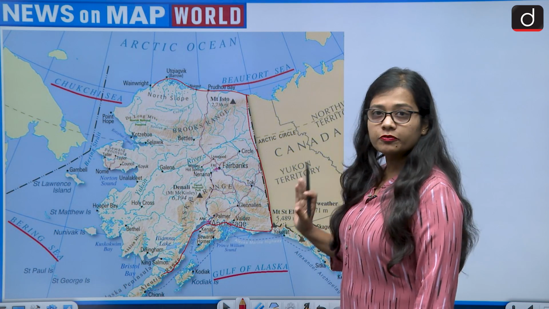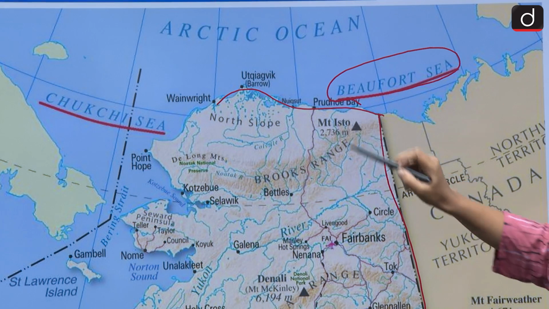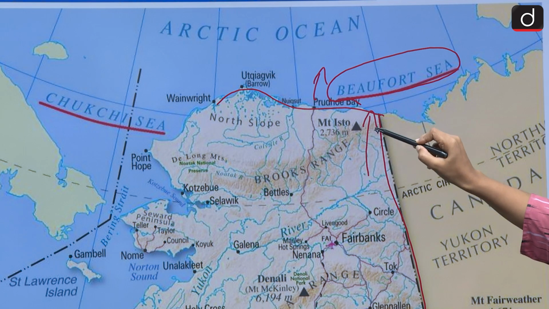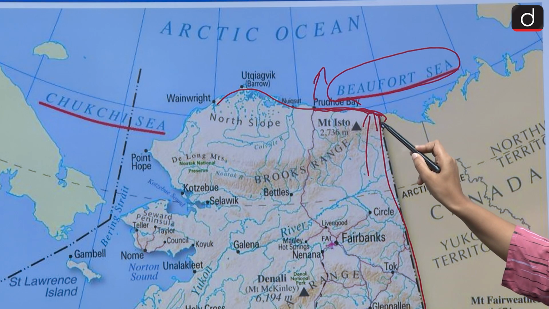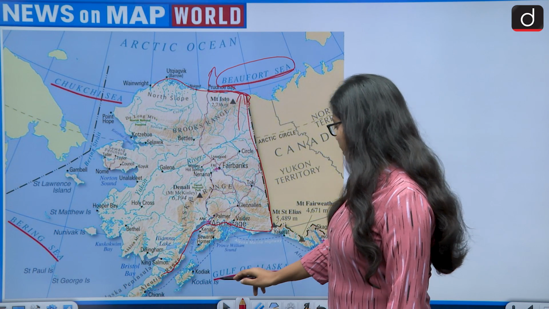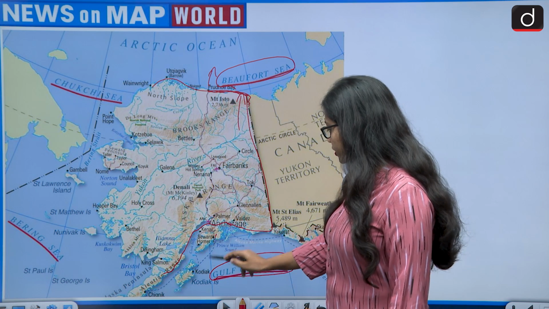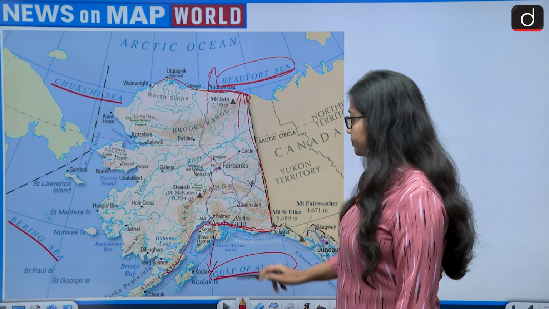First of all, the Beaufort Sea. The Beaufort Sea is lying to the north of Alaska, so it is sharing its border with Alaska. It means it is sharing its border with the US. Then comes the Gulf of Alaska. The Gulf of Alaska is lying to the south of Alaska and it is also sharing a border with Alaska.